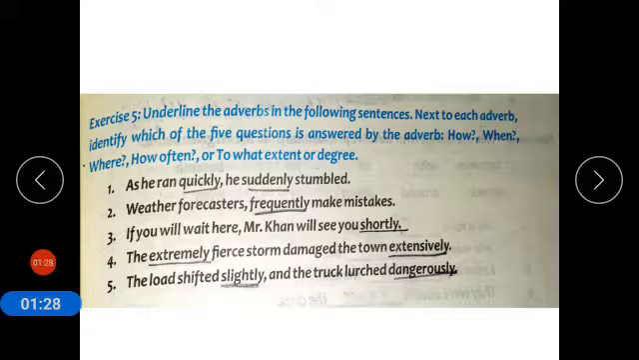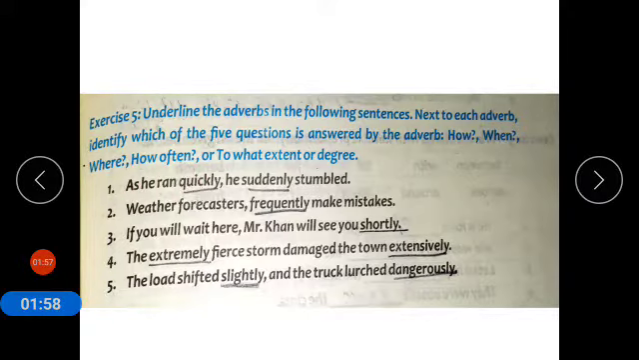Now coming to book exercise, underline the adverbs in the following sentences. Next to each adverb, identify which of the 5 questions is answered by the adverbs: how, when, where, how often, or to what extent or degree. As he ran quickly, he suddenly stumbled.